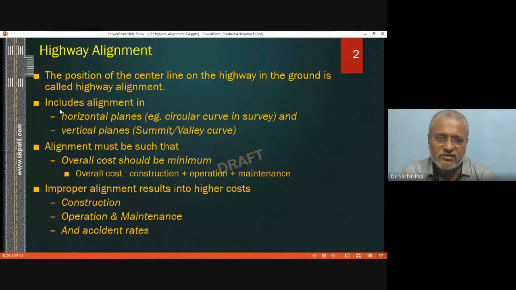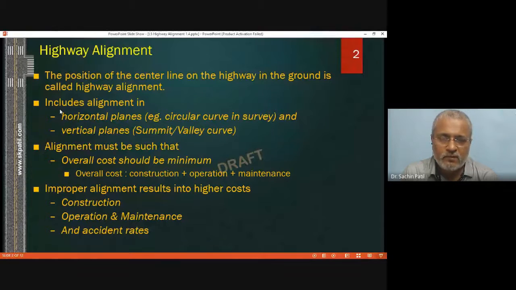Operation cost might include operation of a highway as well as maintenance of vehicles as well as roads. Likewise, total maintenance cost should be the lowest possible. If all these parameters are not taken into account, you know, if accidents happen on a highway, we can say that point is a danger spot because it may not have been properly designed.